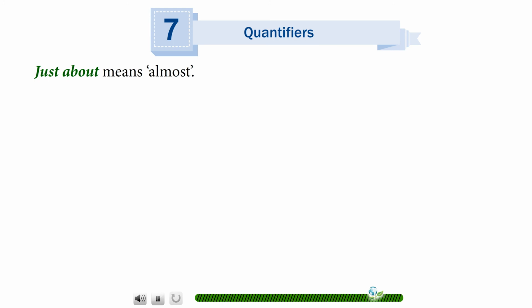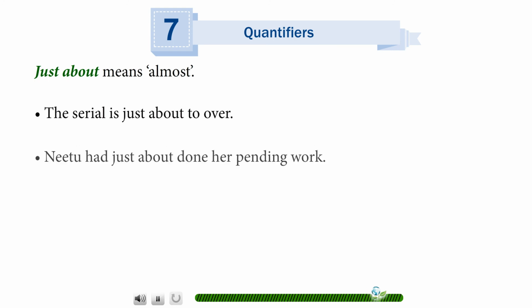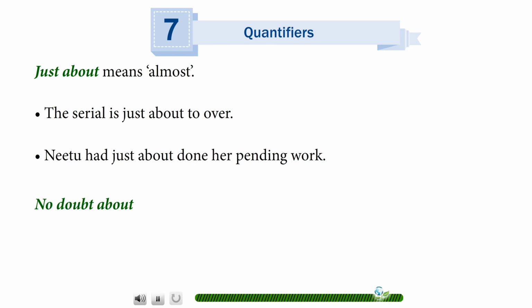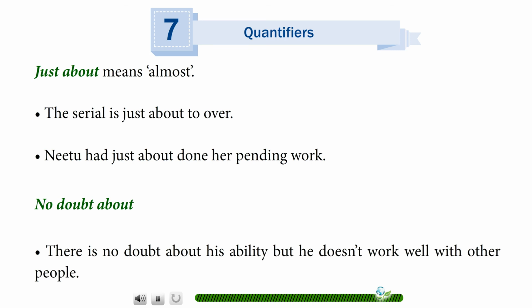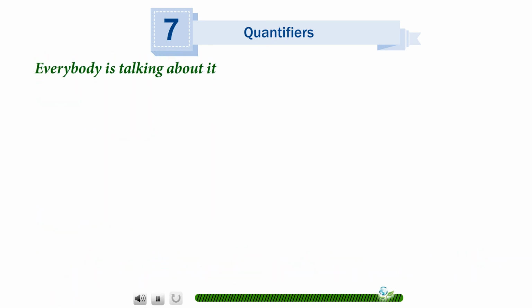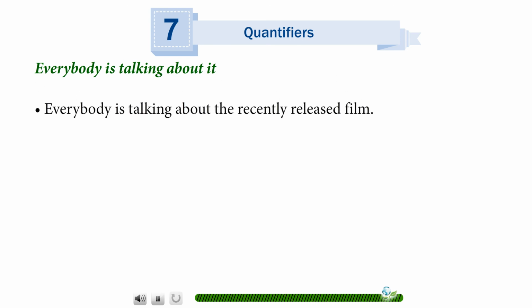Just about means almost. The serial is just about to be over. Neetu had just about done her pending work. No doubt about. There is no doubt about his ability, but he doesn't work well with other people. Everybody is talking about it. Everybody is talking about the recently released film.